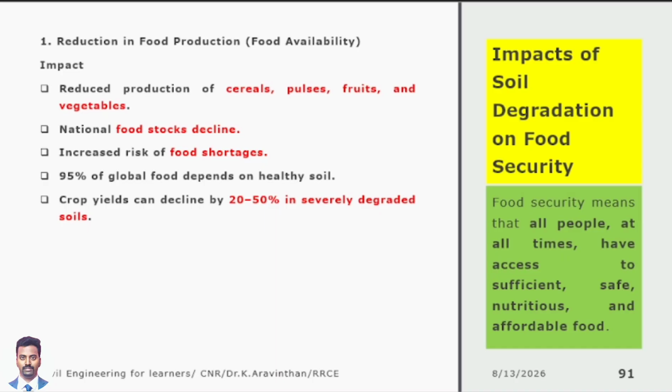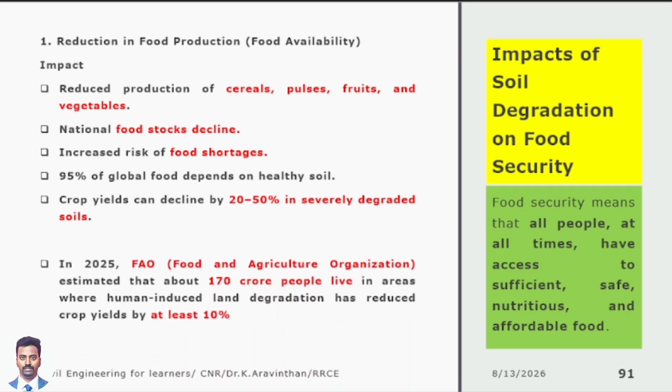You can think that land degradation is a small issue, but globally it is a bigger issue. It declines national food stock. 95% of global food products are dependent on the soil alone.